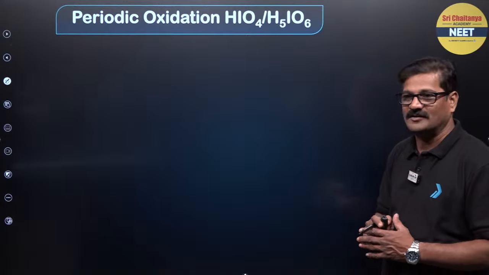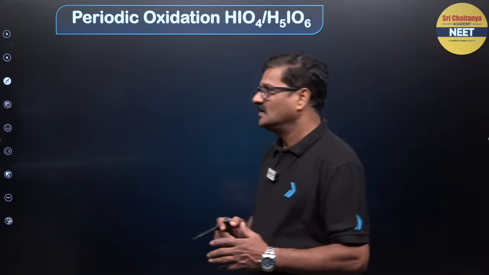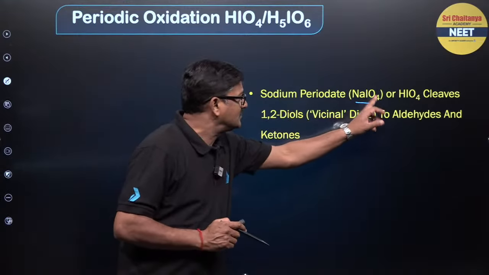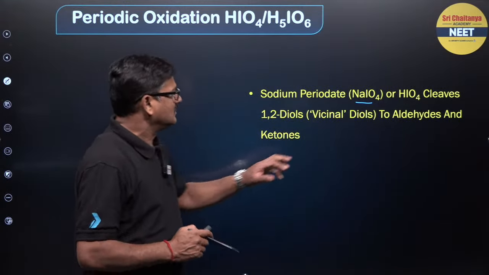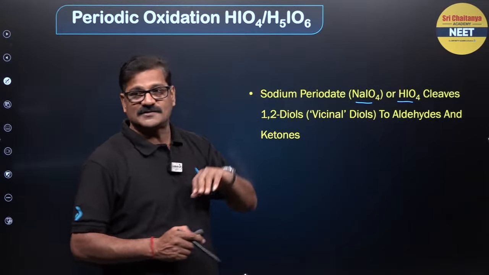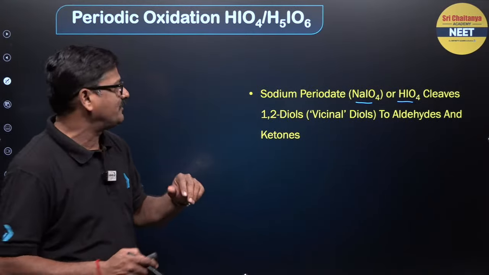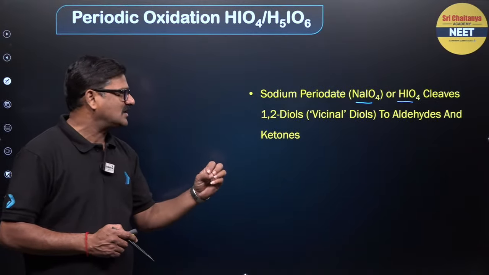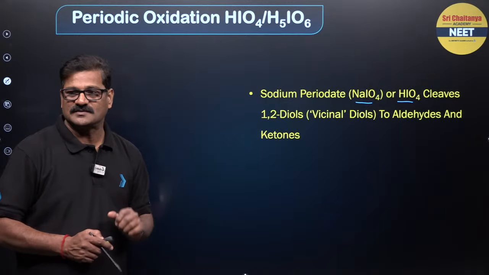Sodium periodate also you can use. What it does is convert vicinal diols to aldehydes and ketones.